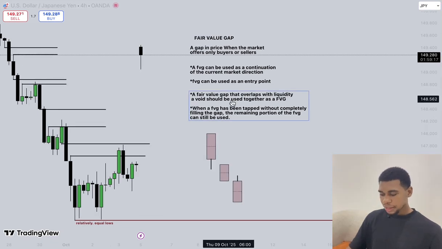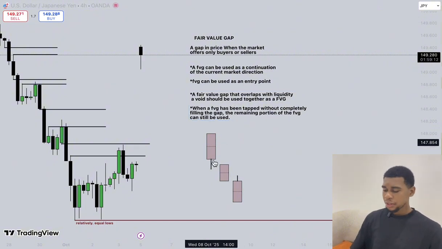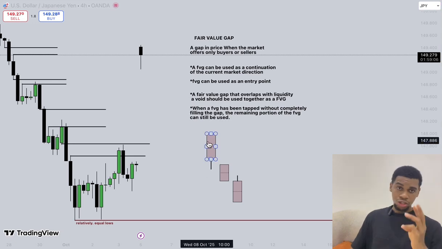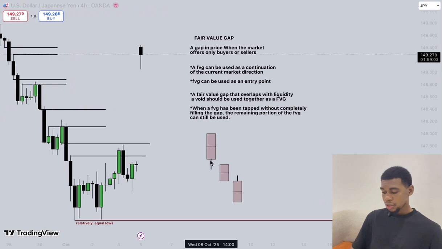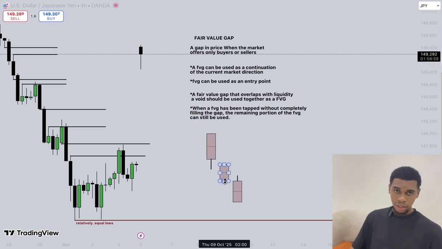A fair value gap that overlaps with a liquidity void should be used together as a fair value gap. This is a very simple one, right? So we have a bearish candle here. Mind you, it takes three candles to form a fair value gap, right? So we have the first candle here, close bearish, create this wick here. Now the next candle opens with a gap down. You understand? Leaving this gap here.